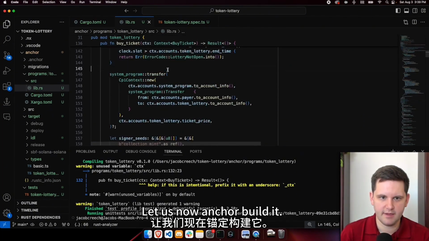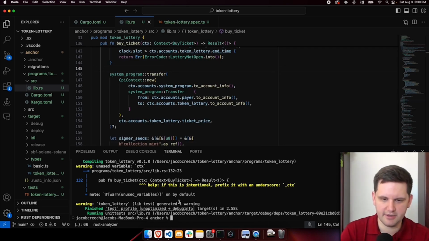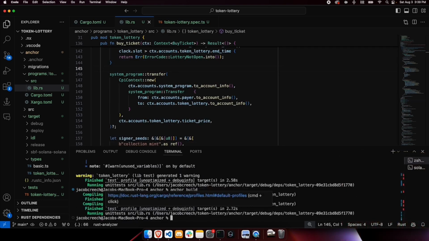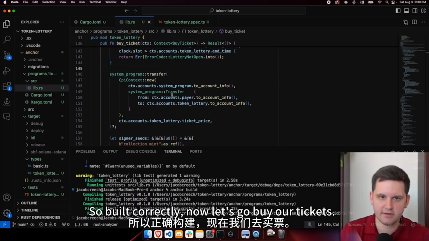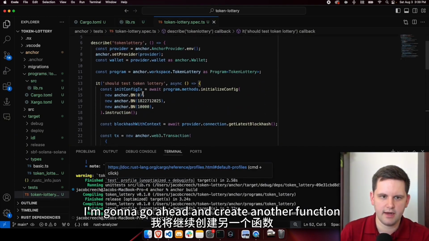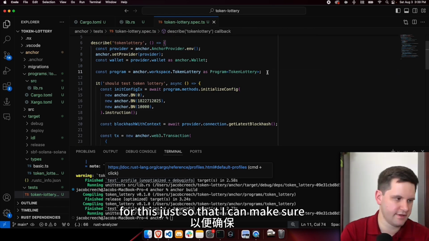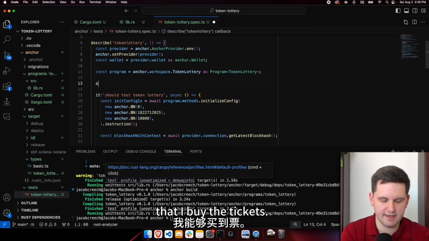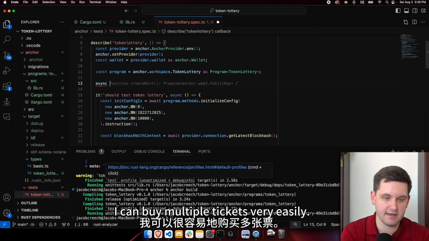Yep, everything seems to be happy. Let us now anchor build it. So it built correctly. Now let's go buy our tickets. I'm going to go ahead and create another function for this just so that I can make sure I buy the tickets. I can buy multiple tickets very easily.